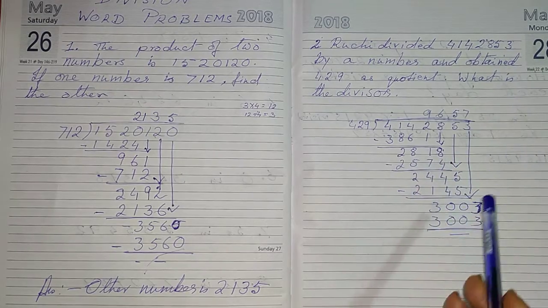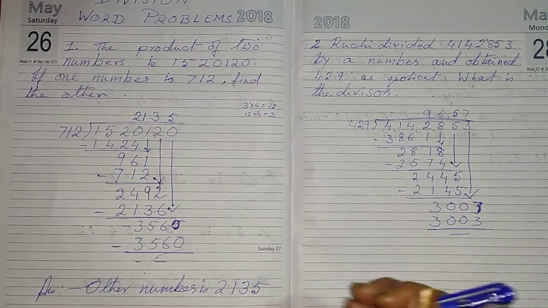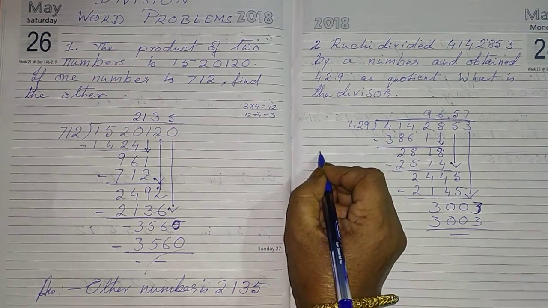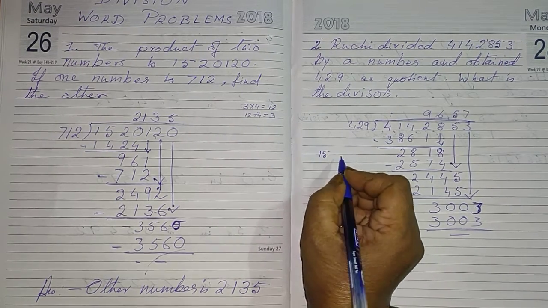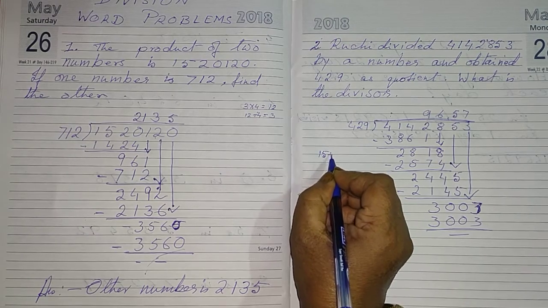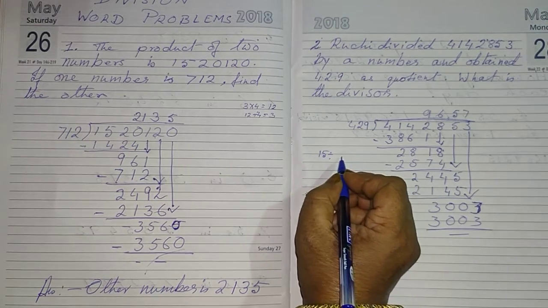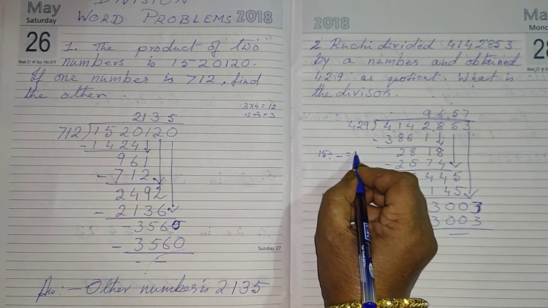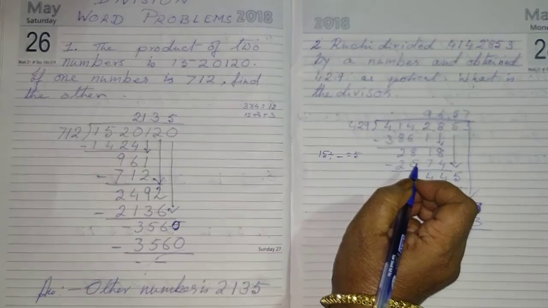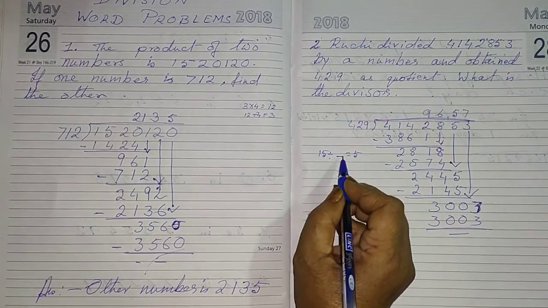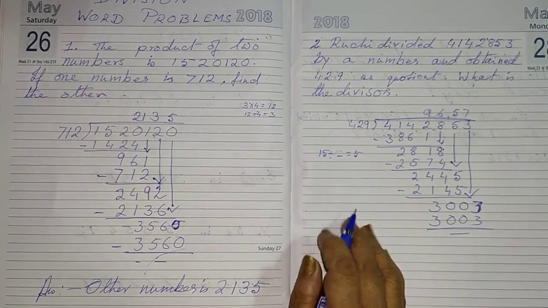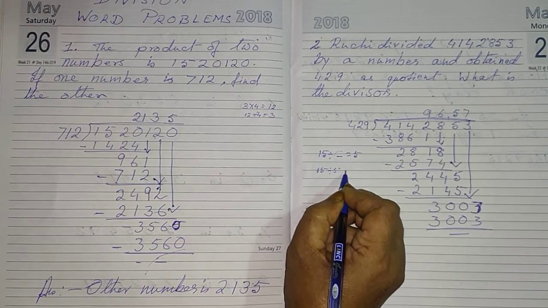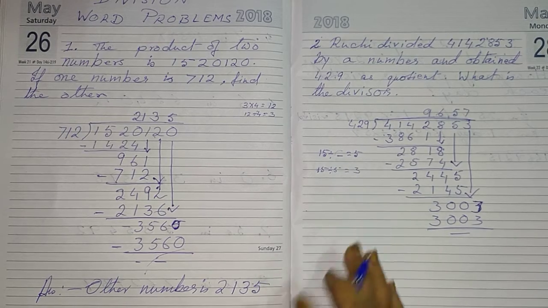Here, the same thing if I tell you with a smaller number: suppose Ruchi divided 15 by a number which you do not know and she got 5. So how will I get this number? Yes, I have to divide 15 by 5 and then I will get this number.